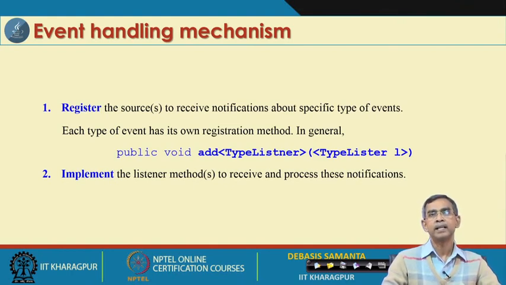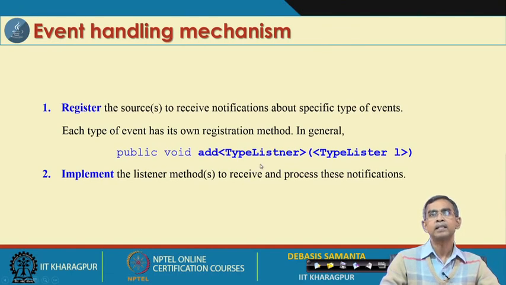In the first step, which is called the registration procedure, we basically have to register an event listener. If you use applet programming, then in the init method you just add one method like add type of listener, whether it is an action listener, a mouse listener, a key listener, or a mouse motion listener, whatever it is. So, add key listener means we are adding a key listener, and what is the type of object that it can handle, for example action event for the key, mouse event for the mouse, these kinds of things.